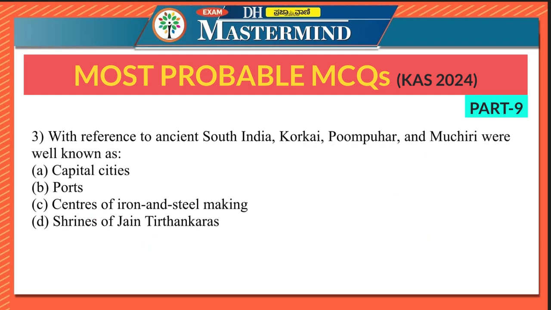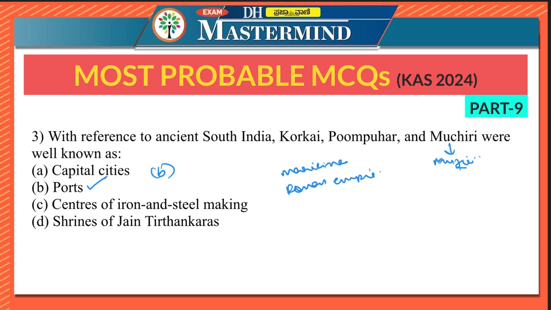Third question says, with reference to ancient South India, Korkai, Pumpuhar and Muchiri were well known as capital cities, ports, centers of iron and steel making, shrines of giant Tirthankaras. So here the right option is option B, ports. Korkai, Pumpuhar and Muchiri. Muchiri is also known as Muziri. They were significant port towns in ancient South India. These ports played a crucial role in trade, particularly maritime trade. Since they are ports, obviously they played an important role in maritime trade with the Roman Empire and other distant regions.